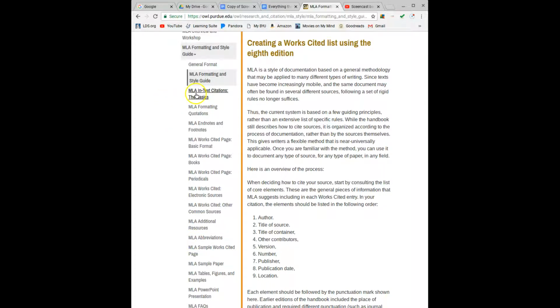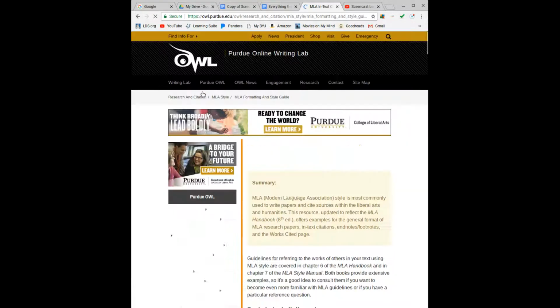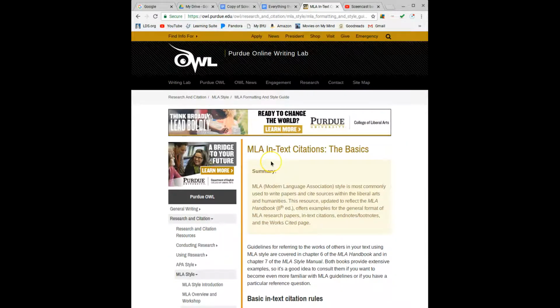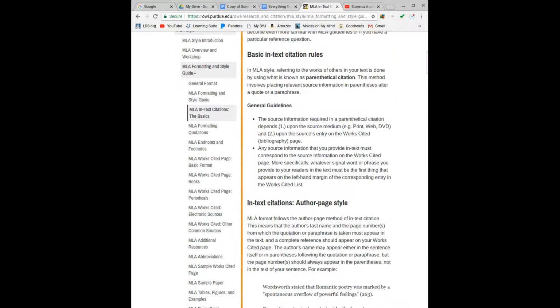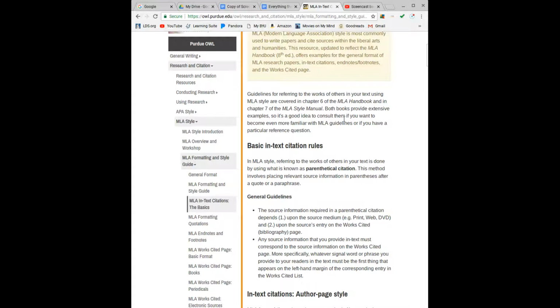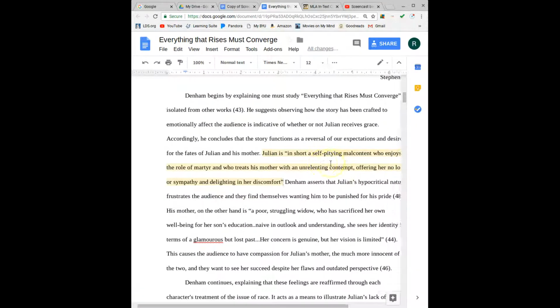So you're just going to click here, MLA in-text citations, the basics. We're working on in-text citations today. Click on that, and then here you are at MLA in-text citations. And it's really simple to go through. I'll let you read that on your own, and then we will do a practice really quickly that I'll demonstrate here.